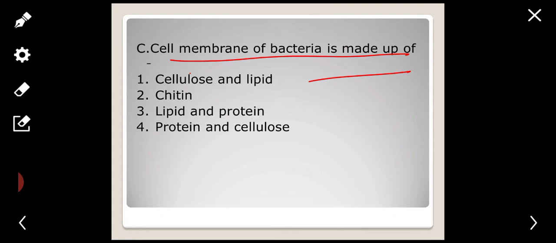Cell membrane of bacteria is made up of lipid and protein. Cellulose is something present in plants. Chitin is present in fungi. So you know the answer. Lipid and protein is the right answer for this.